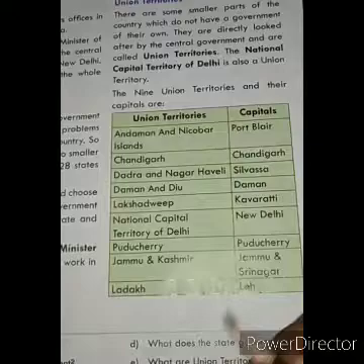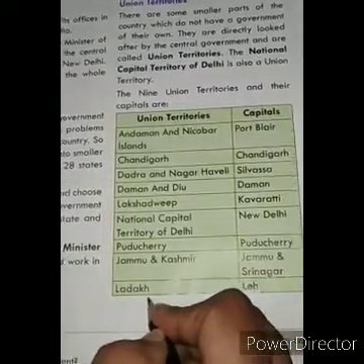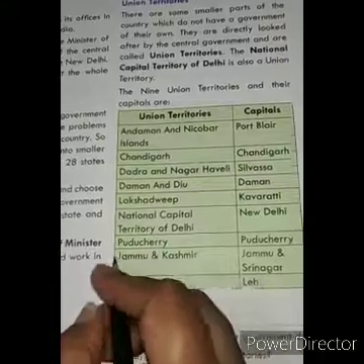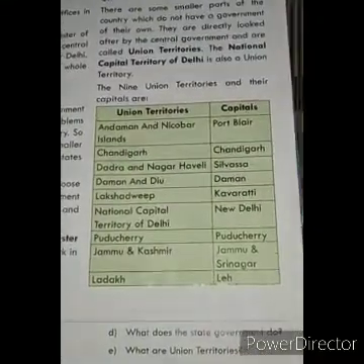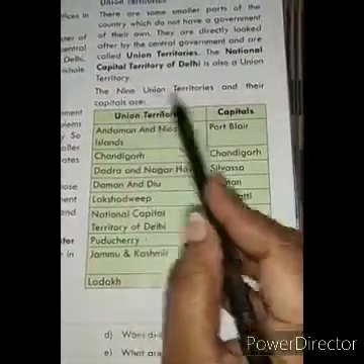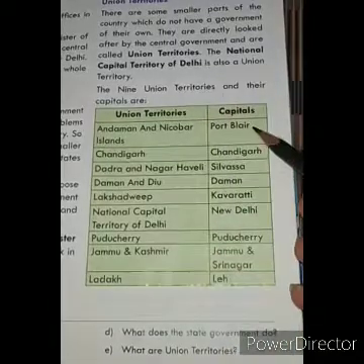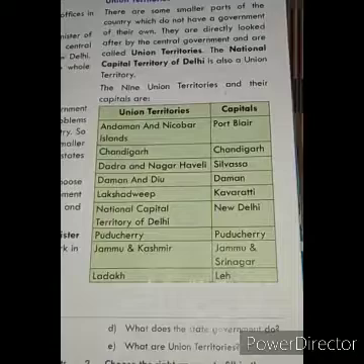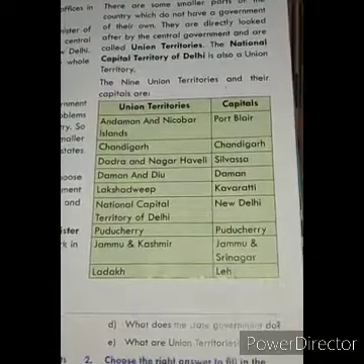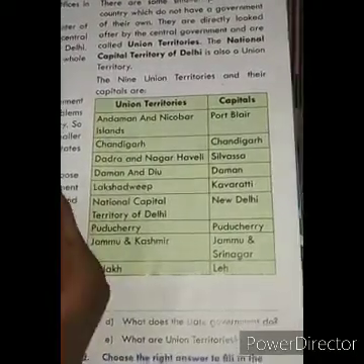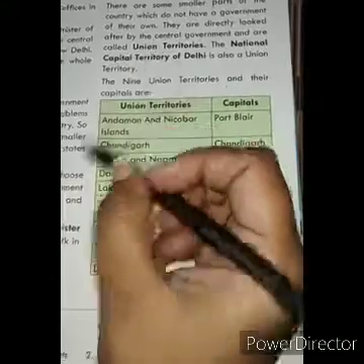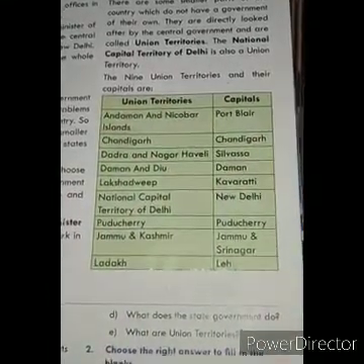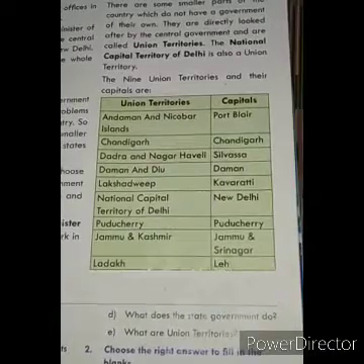We have Puducherry, Jammu and Kashmir and Ladakh. These two, Jammu and Kashmir and Ladakh, are newly made union territories. So we have 9 union territories and they have their own capitals also. So like this, our entire nation or our country is divided into different states and union territories, and all together they form the one nation.